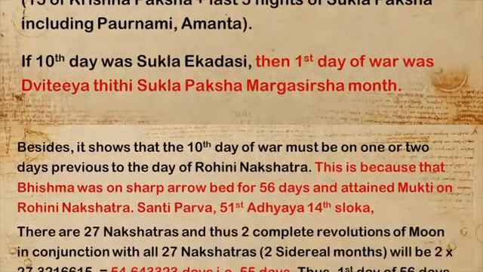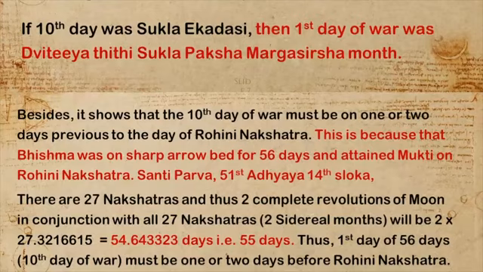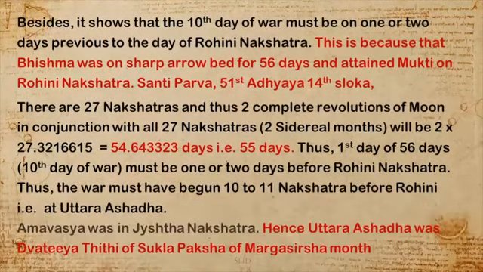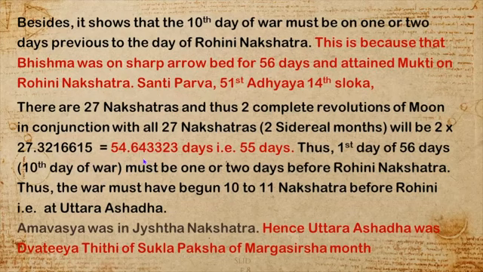Besides, the Kumbakonam edition, the southern recension and the Gorakhpur editions mention that Bhishma attained Mukti in Rohini Nakshatra. The moon revolves through all 27 nakshatras in 27.32 days. So for 2 sidereal months, 2 revolutions, it will be 54.64 days, almost 55 days.